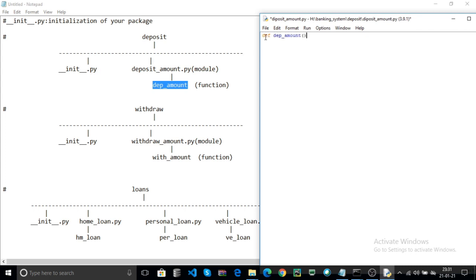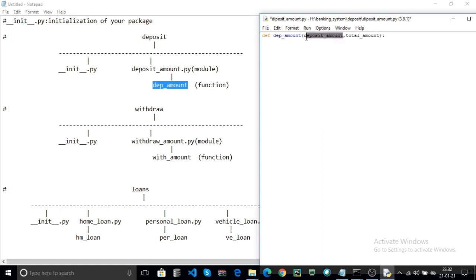Here I pass two parameters, amount and total amount, or you can use names as convenient. Here it is the deposit amount, and this is the total amount.